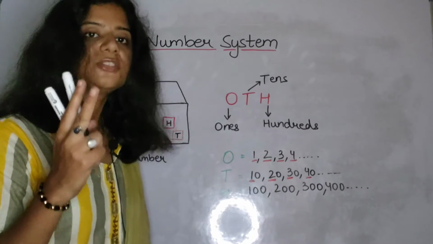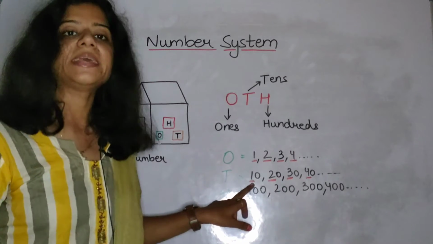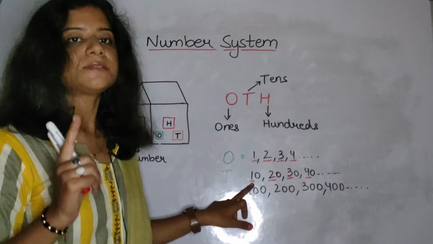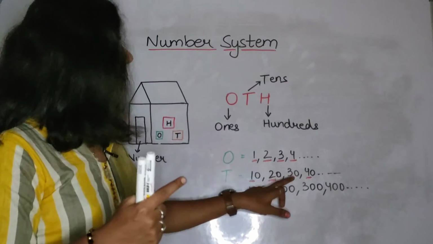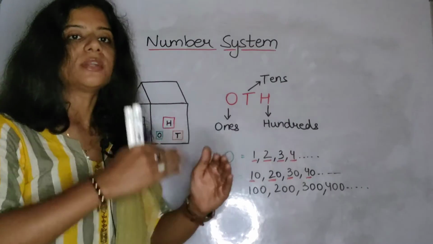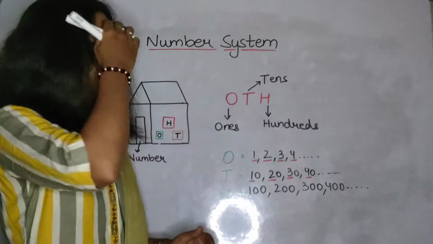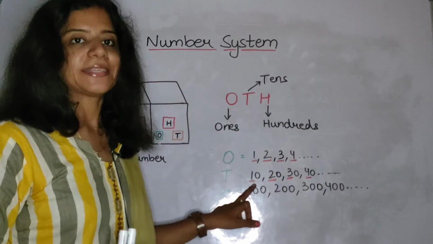Wherever we have two-digit numbers, this second place will be the tens place, because every time we are moving in tens. So the place where we move in tens will be called the tens place.